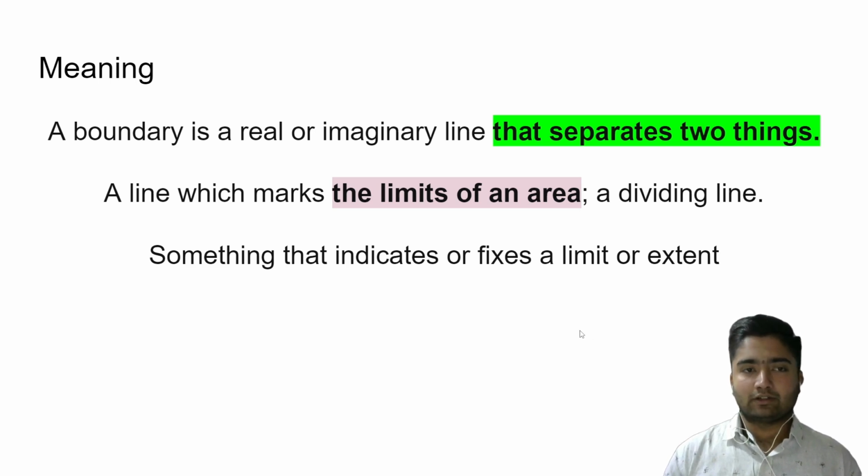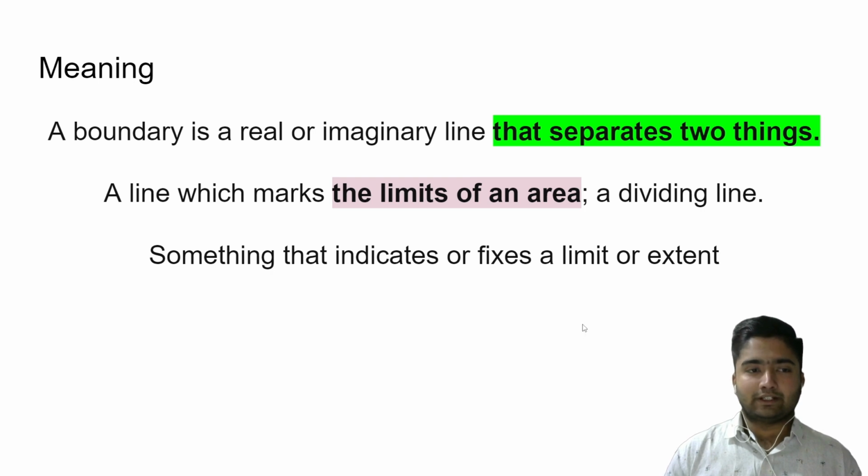It can be real or imaginary. In the case of Earth, a fence, or a nation boundary, it is real. An imaginary one is, for example, a name. A name is also a kind of boundary. Then, a line which marks the limit of an area. This line defines the area within the region that is defined by that name. Like if you have a home, we have a perimeter that defines this is the home. So the area bounded within the line of your home gives definition to your home.